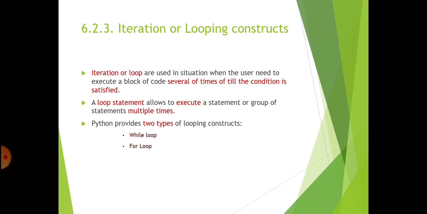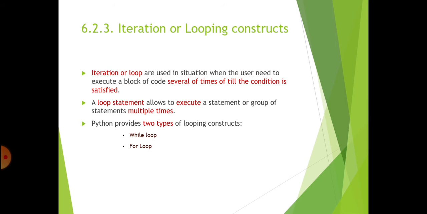Now you can see the definition of iteration or loop statements. Iterations or loops are used in situations when the user needs to execute a block of code several times till the condition is satisfied. So it can be repeated till the condition is satisfied. You have to specify the condition for when to stop. Whether you stop the execution after 10 times or after 100 times, you have to specify the condition where the repetition stops.